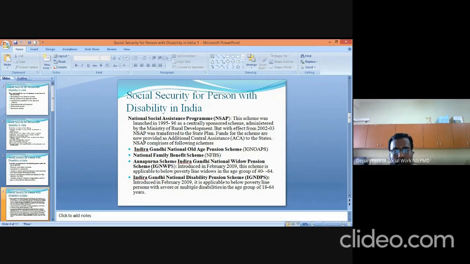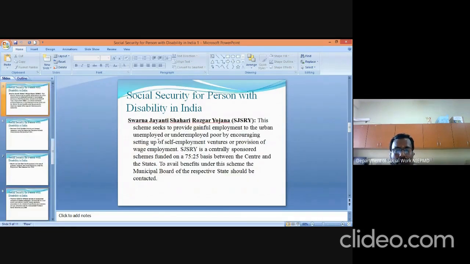Then the next scheme under the NSAP is the Indira Gandhi National Disability Pension Scheme. Earlier we saw the Indira Gandhi National Widow Pension; this is the Indira Gandhi National Disability Pension. This scheme was introduced in February 2009. It is applicable to below poverty line persons with severe or multiple disabilities in the age of 18 to 64 years.